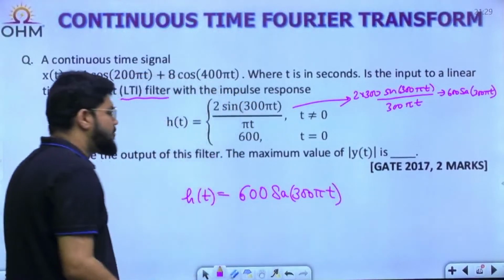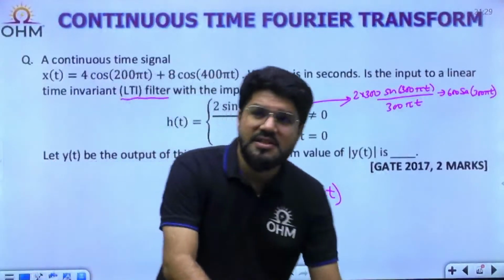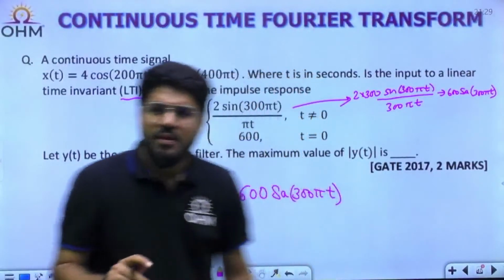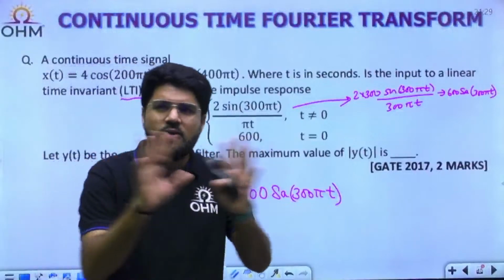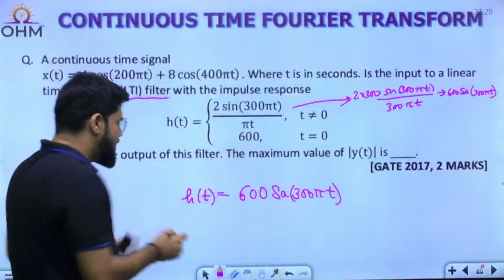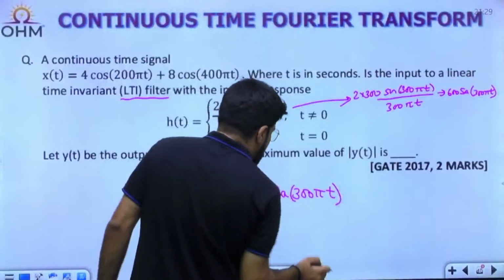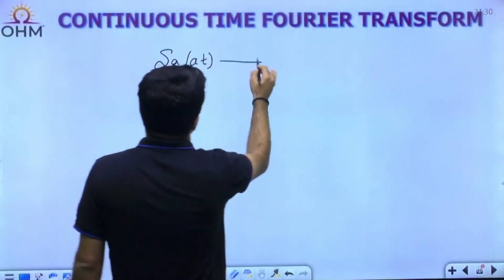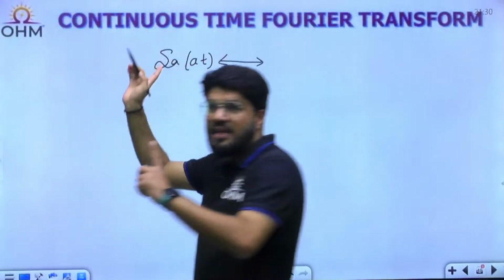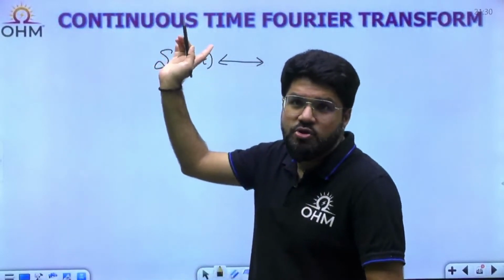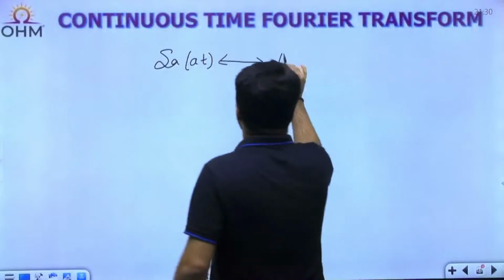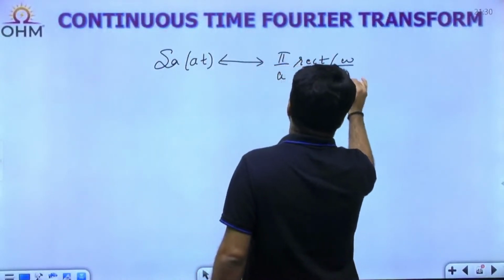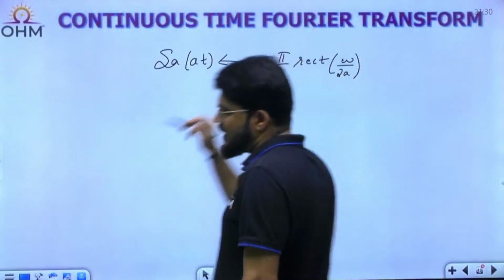Sampling function is the impulse response for a low pass filter actually. Why? Basic Fourier transform, nothing to mug up. We know the Fourier transform of the sampling function, an important pair that we derived using duality. It is given by pi by a rect of omega by 2a in the frequency domain.